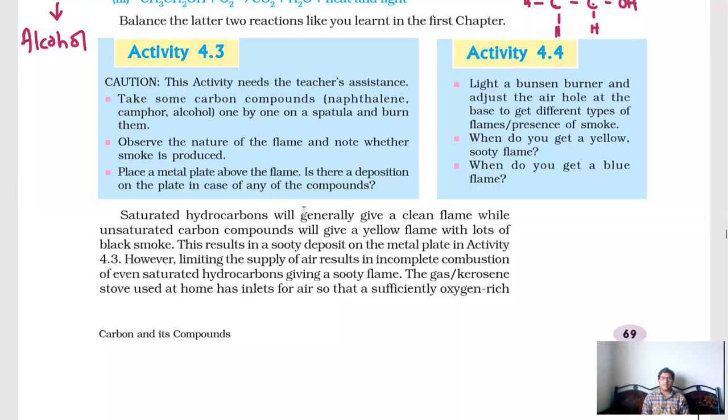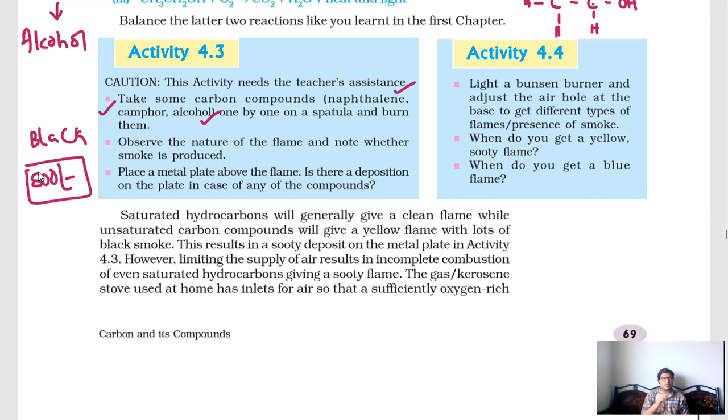Now we have activities 4.3 and 4.4. In 4.3 they told us to take carbon compounds like naphthalene, camphor and alcohol, burn them in the presence of oxygen and observe the flame. After burning these three, naphthalene, camphor and alcohol, you have to make one observation: which of these will produce a black output, a black powder called soot.